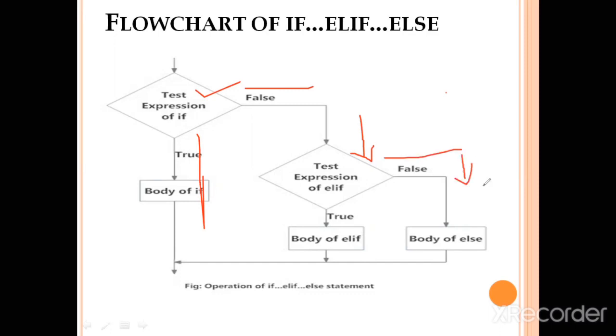So in this particular flowchart, there are two text expressions that are to be evaluated. We can have more than two: 3, 4, 5, 6 text expressions to be evaluated. So how are we going to arrange it? We can arrange one more condition with one more elif in the false flow. For example, if we have to incorporate one more text expression, then when the elif is false, one more elif will be here. When true, the body of elif, then false, one more elif, or you can write the else statement also.